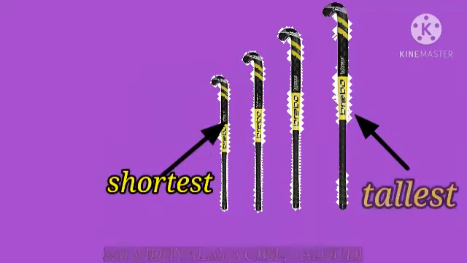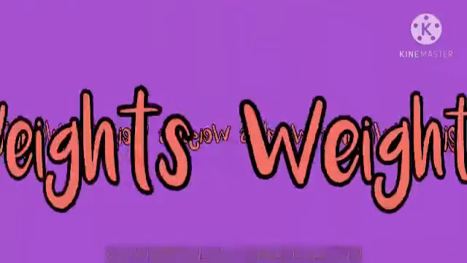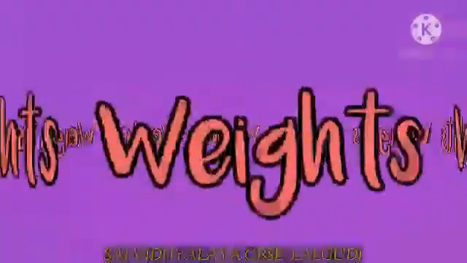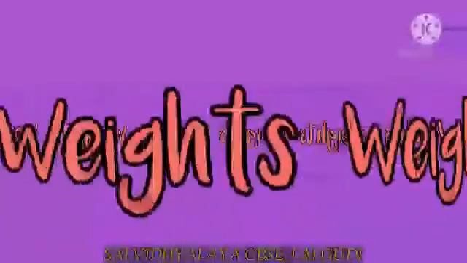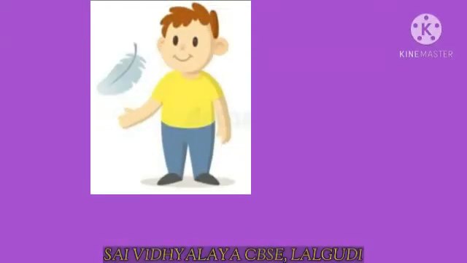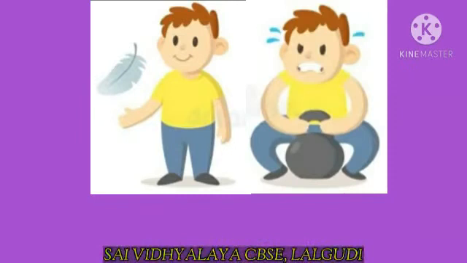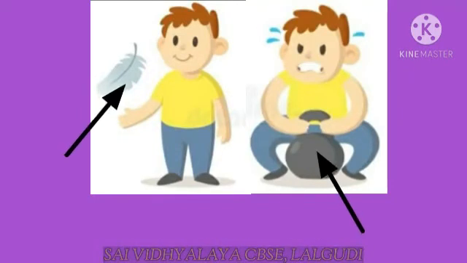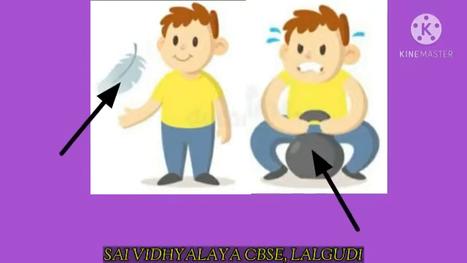Third, let's compare objects using their weights. Have you ever thought why some objects can be easily lifted, why some cannot? This is because different objects have different weights.